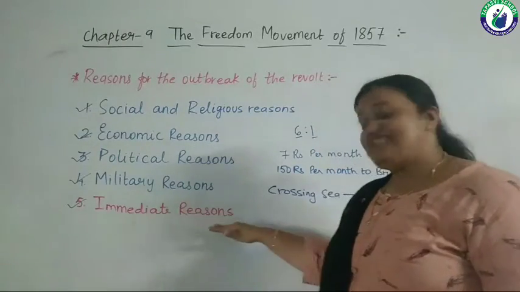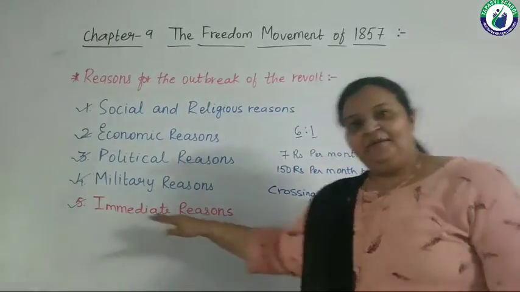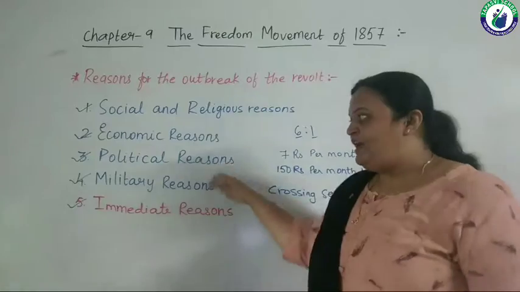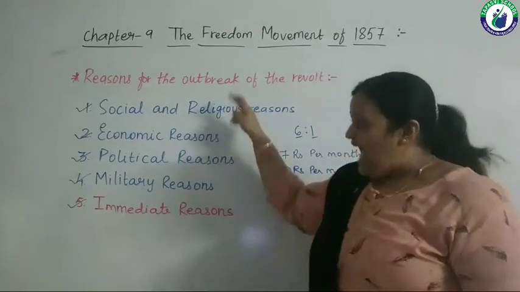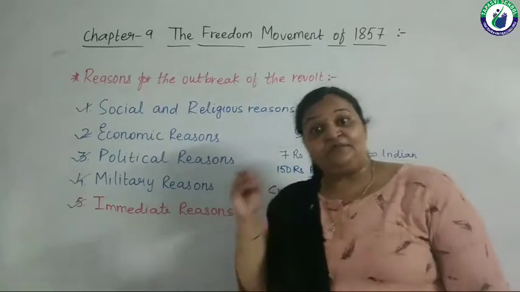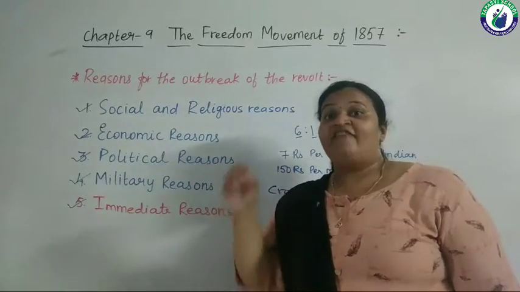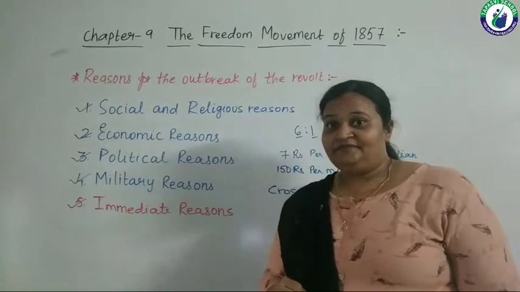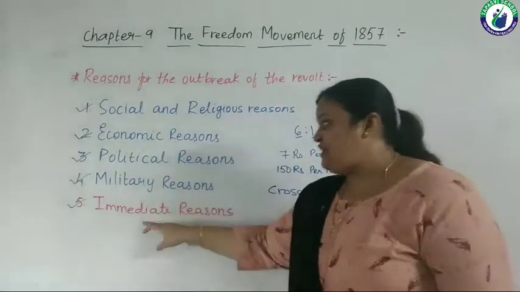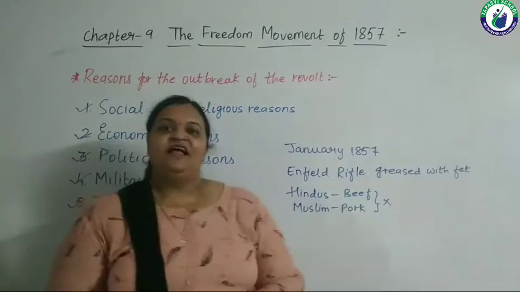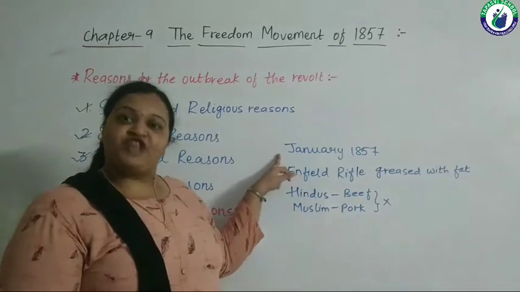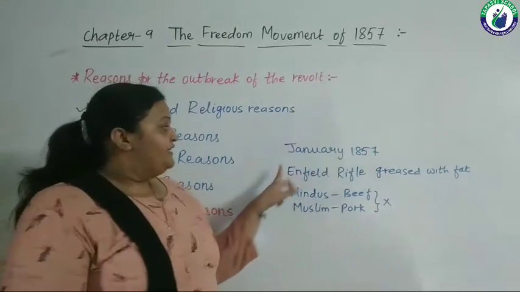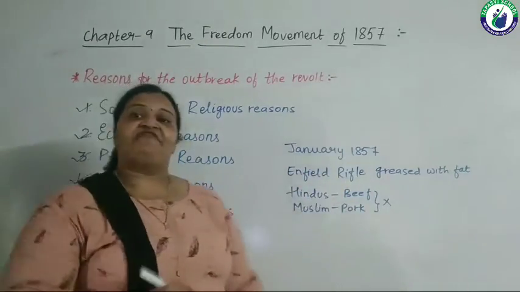Now what was this immediate reason? Immediate means on the spot. So these were all already the problems which were going on. Adding fuel to the fire, one more thing happened that gave more courage to the Indians to have the revolt. Now let's see what that immediate reason was. In the month of January 1857, there was an introduction of the Enfield rifle.